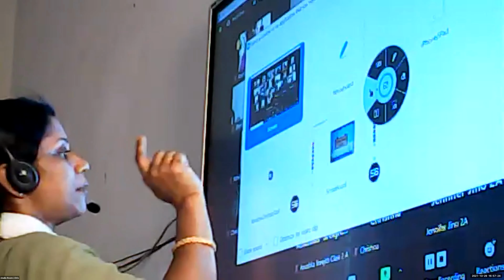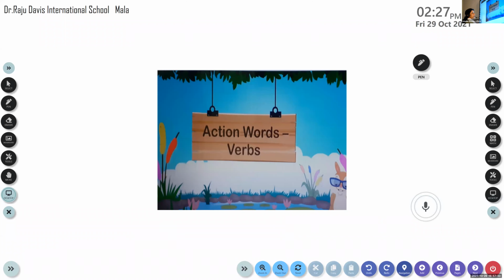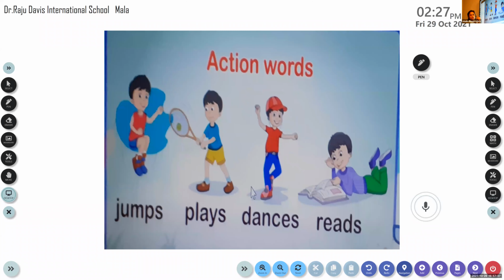All of you, please have a look at it. We are on the topic: verbs, action words. These action words are also called doing words because we do these actions. As I've already told you, we are constantly doing some actions in our day-to-day life.